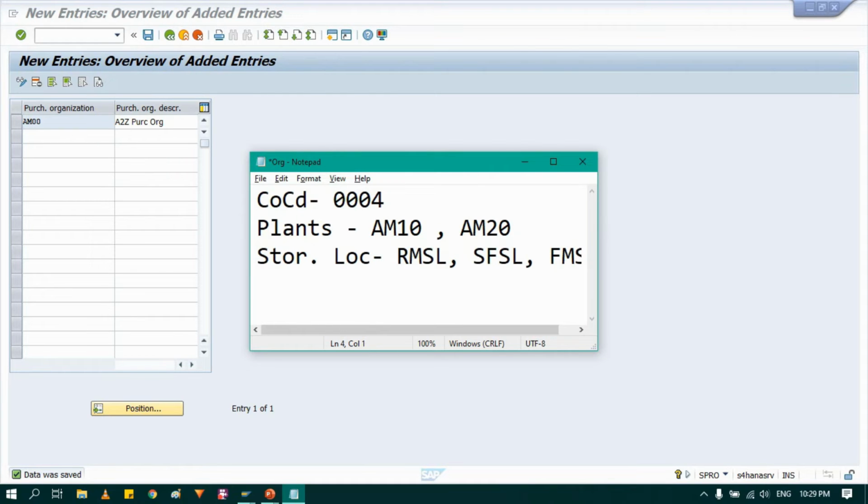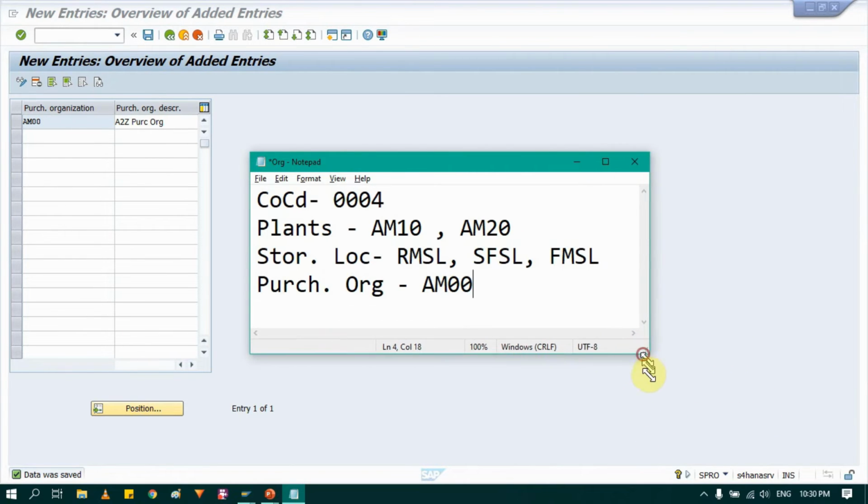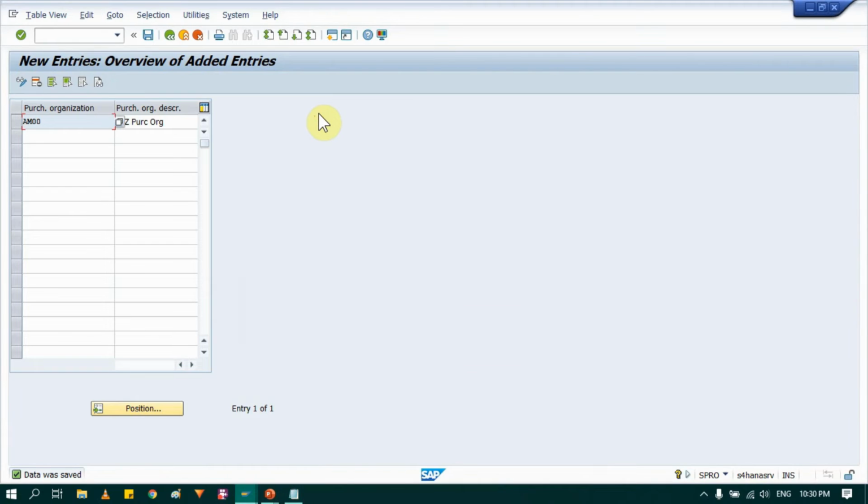And lastly, I have maintained purchasing organization AM00. So far we have just created all data, but we haven't mapped it in SAP. And as I said, there are two parts. First is defining, second is assignments or mapping. So now we will see the second part, that is mapping.